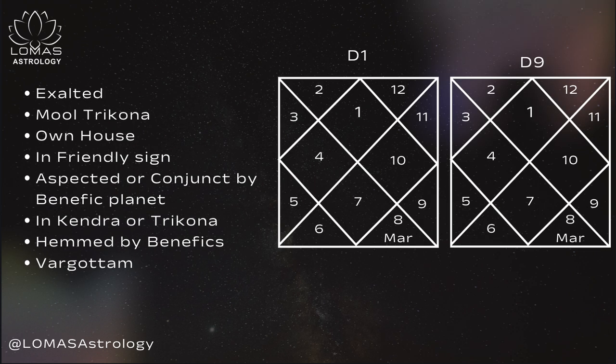Then we can see the position of a planet in the Varga divisional charts. For example, in the D1 chart, which is the Lagna Kundli, if you see that Mars is sitting in Scorpio, which is its own sign, and in the D9 chart, which means Navamsha, it is in the same sign, then we can say that it is a Vargottam Mars, meaning a very strong Mars.